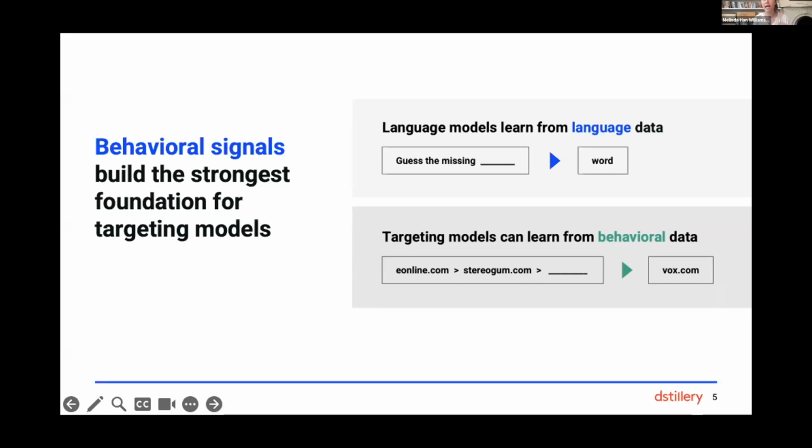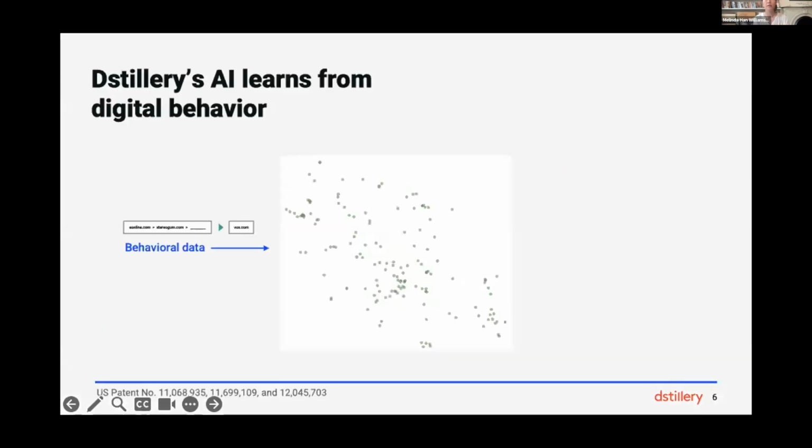The goal of this step isn't actually to predict what any one of these users will do. We do this to study the patterns in how real users visit these sites in order to understand each website's visit as a behavioral signal in terms of the intent behind that visit and what it tells us about that user's journey. So this creates an understanding of digital behavior that forms the core of our foundation model and also powers all our prediction.